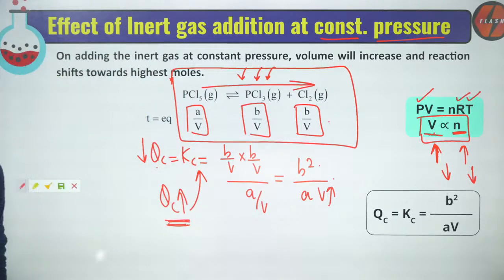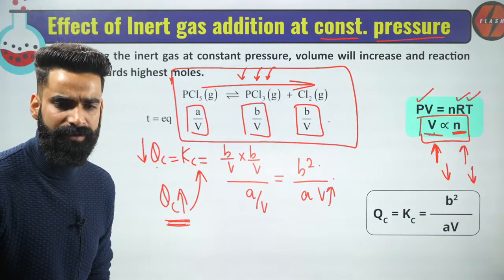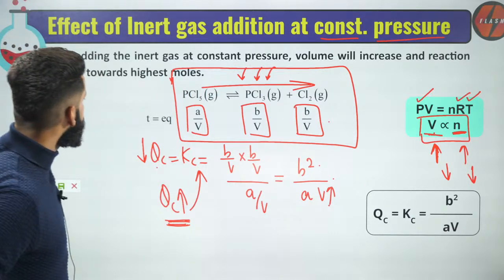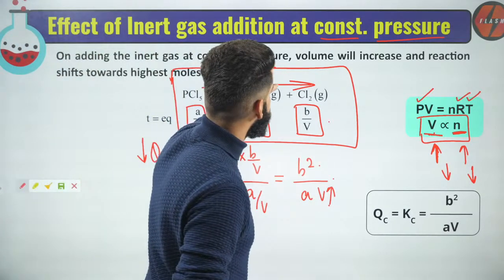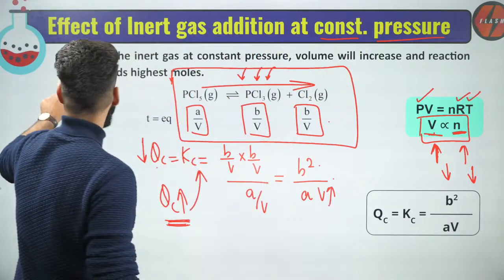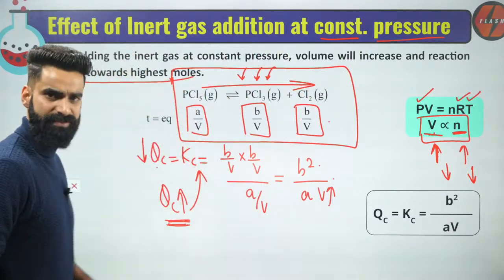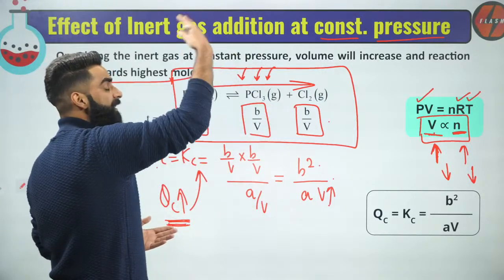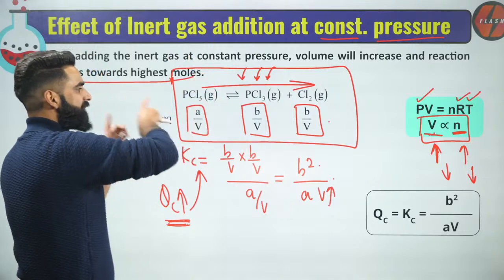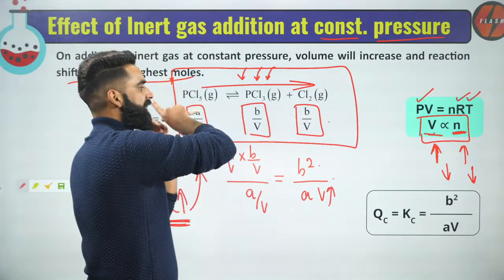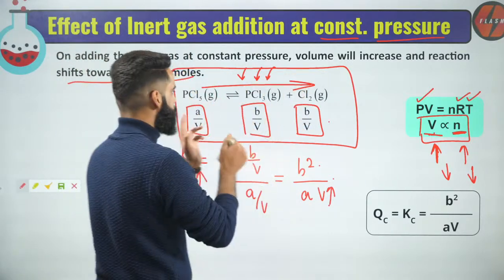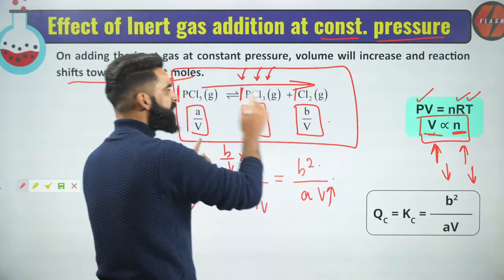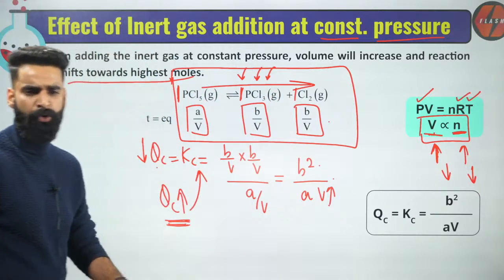Let me know if it is clear to everyone. So this is something which is written here. On adding the inert gas at constant pressure, volume will increase and the reaction shifts towards the higher number of moles, which actually happened here. On adding the inert gas in the container, the reaction proceeded in the forward direction, towards the higher number of moles. Over here we have only 1 mole, over here we have 1 plus 1, 2 moles. So the reaction is shifting towards more moles.